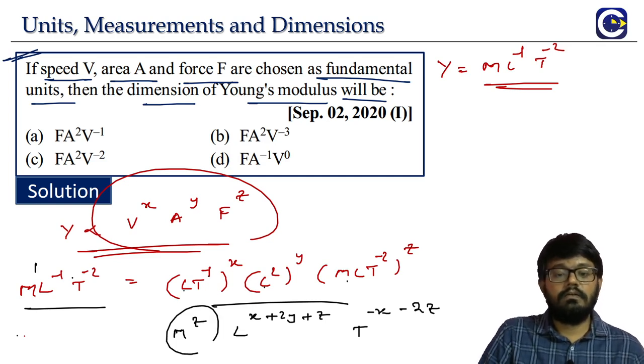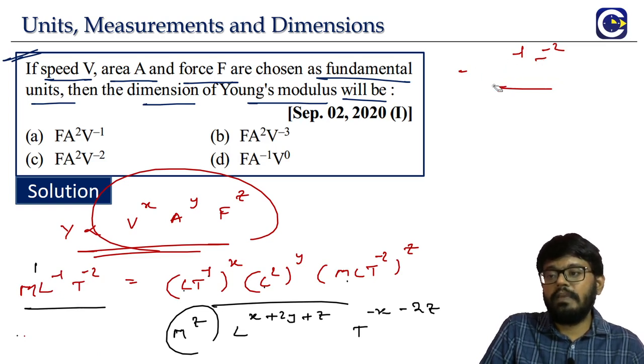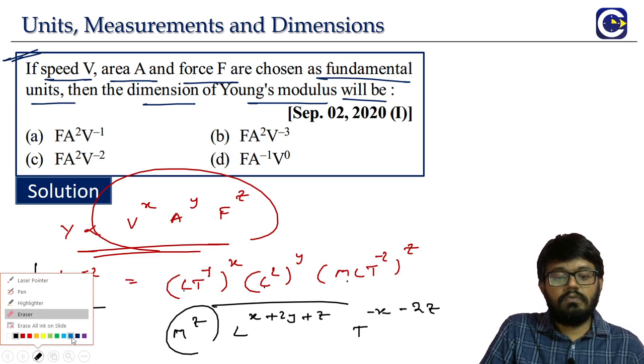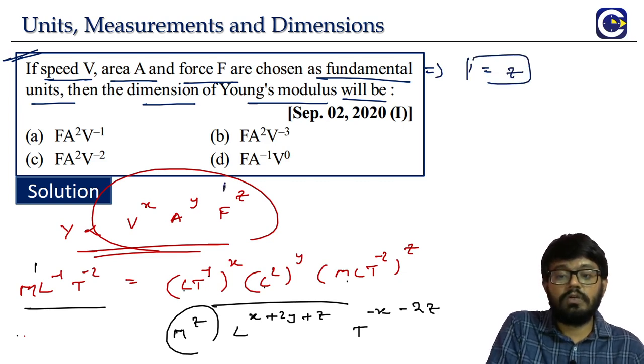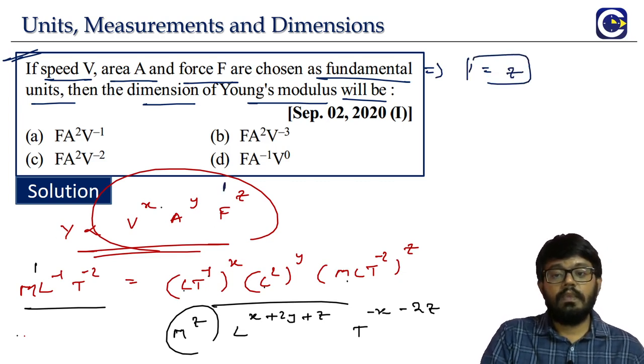So if we compare the power of m, what is it? On the left side it is 1. On the right side it is z. So straight away we are able to get the value of z. Left hand side power must be equal to right hand side power. So left hand side 1 is equal to z, which means the power of f is 1. You can see in all the 4 options, power of f is only 1.